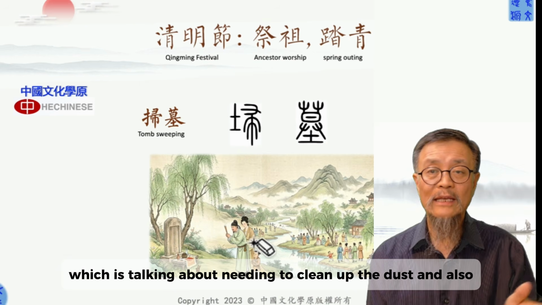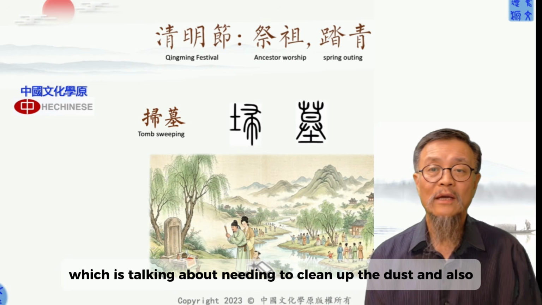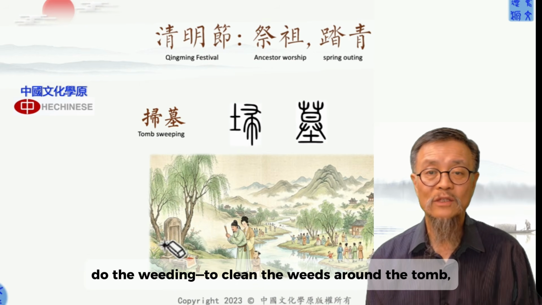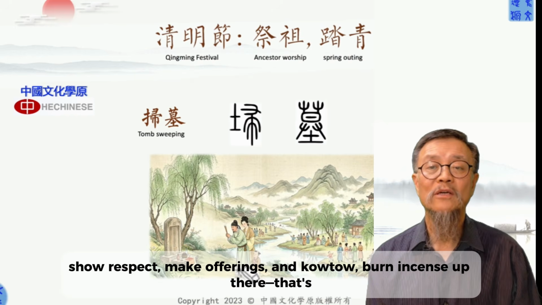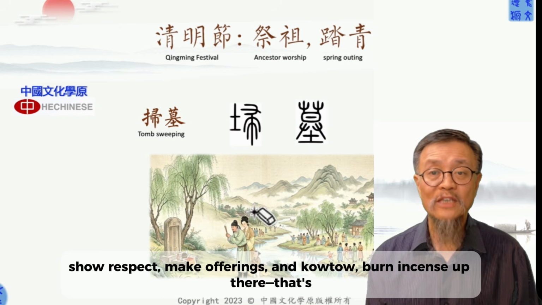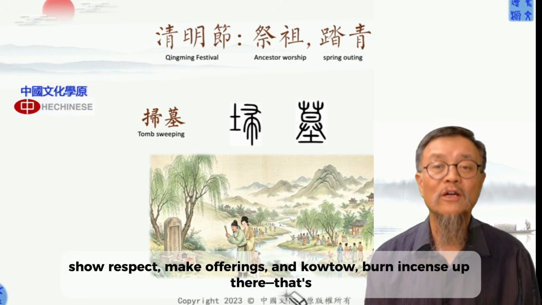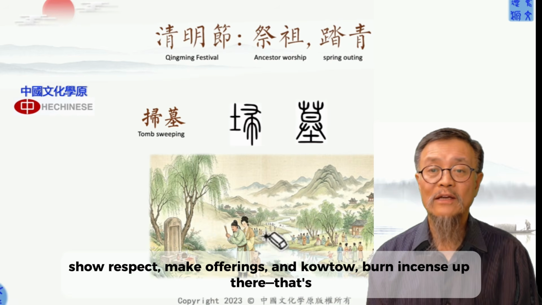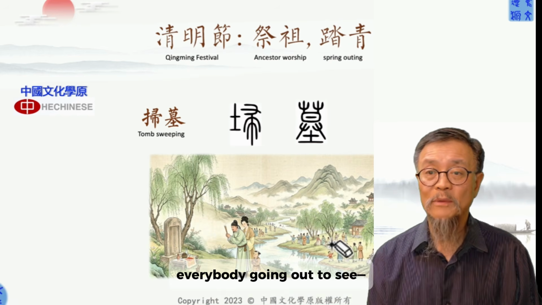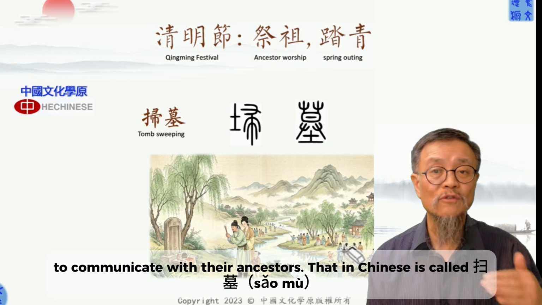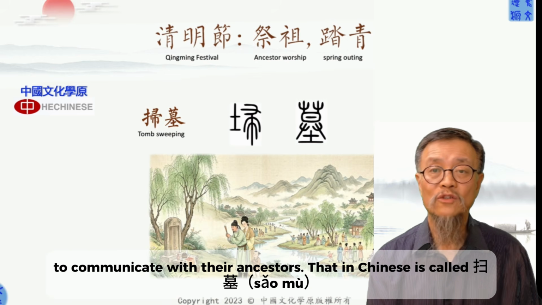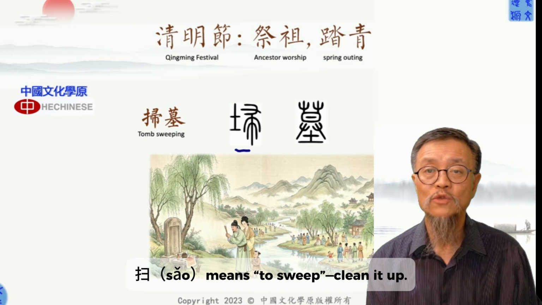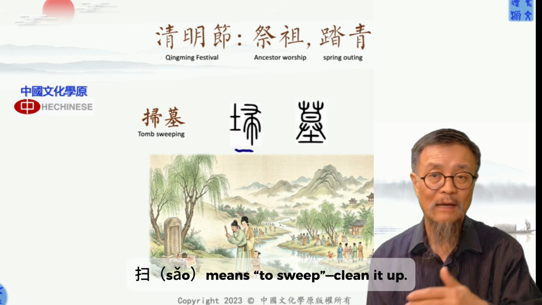You need to clean up the dust and also do the weeding to clean the weeds around the tomb, make it clean. Okay, show respect, do the sacrifice, do kowtow, and burn incense. That's everybody going out to communicate with their ancestors. That in Chinese is called 扫墓. 扫 means sweep, clean up.